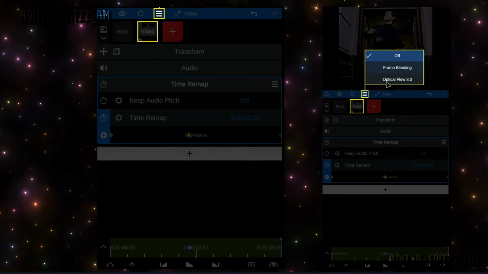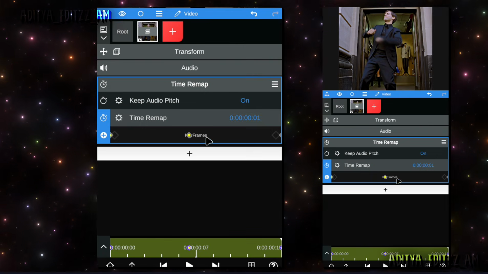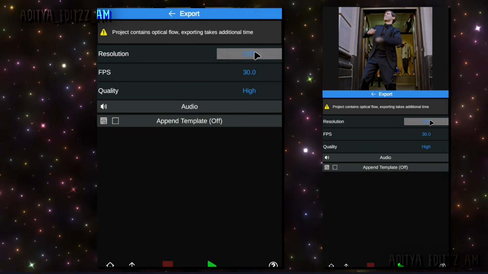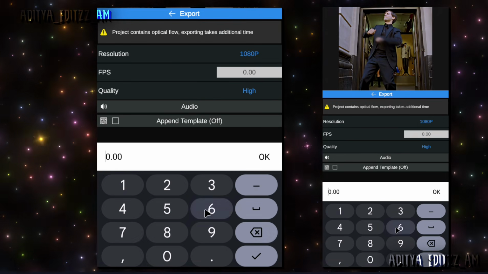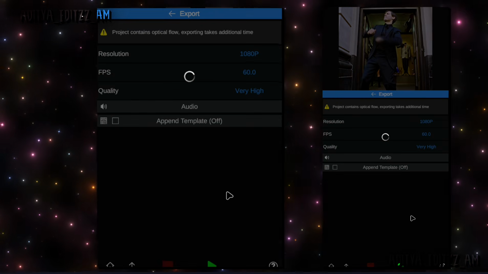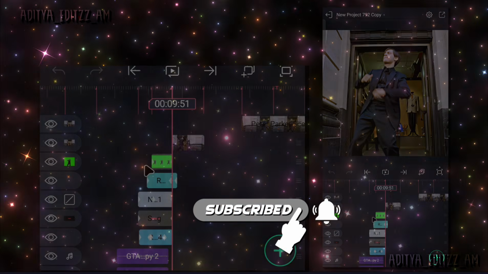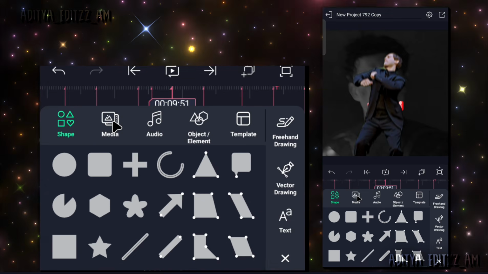And add optical flow and enable HD slow. And export it at my settings. Now open Aftermotion. Delete the previous clip. Add the new clip.